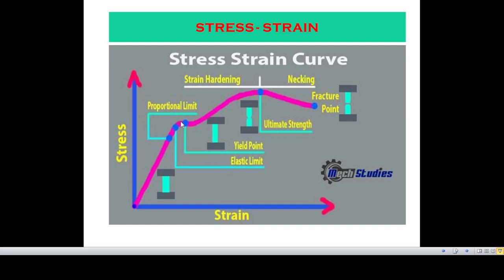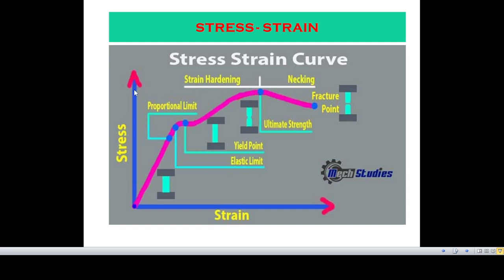Now we see that after upper yield point, the stress value reduces though strain value increases. Now from here the material becomes strain hardened, and again when strain increases, stress increases. So up to ultimate point, the value will be in increasing mode both for stress as well as strain.